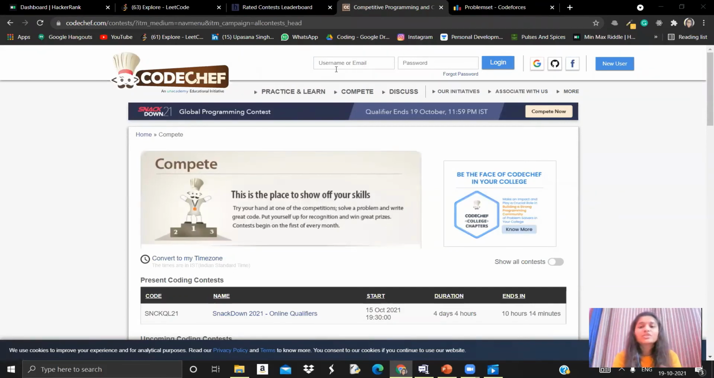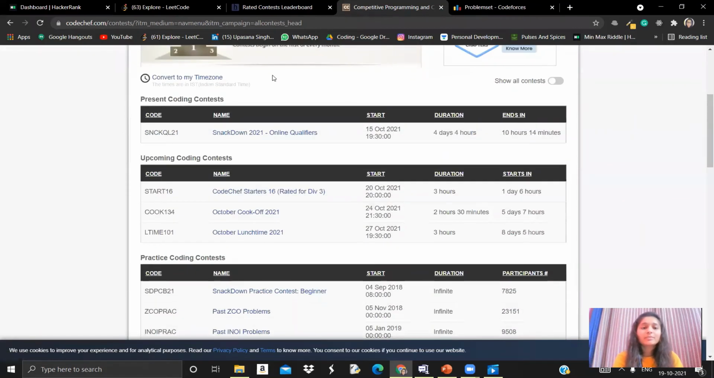So this is the CodeChef platform. When you come to the compete section, you can see the present contests, upcoming coding contests, and practice coding contests. If you participate in a CodeChef contest, you gain some ratings and some stars. Initially you can participate in division 3, and as you grow as a coder, you can move to division 2 and division 1 based on your performance and problem solving.